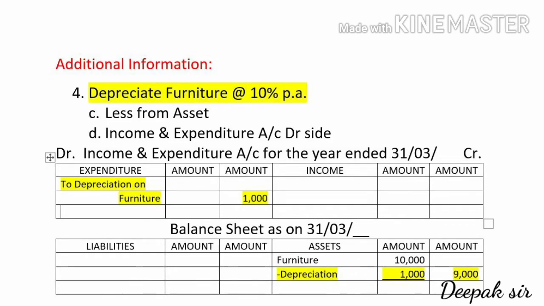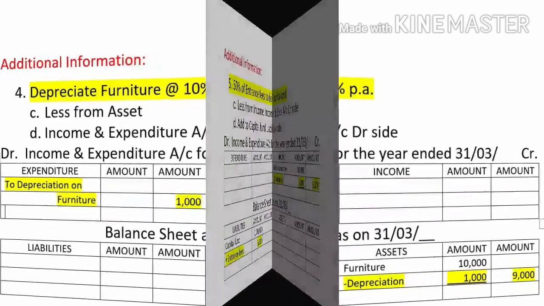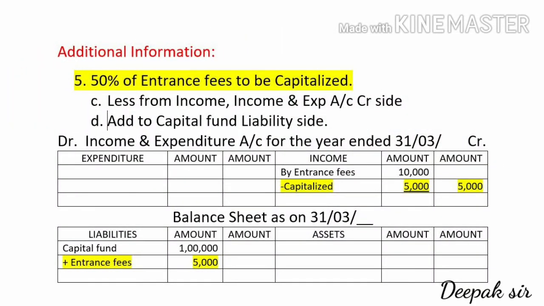And the last adjustment will be given as 50% of entrance fees to be capitalized. Now entrance fees will also be given on the receipt side of your receipt and payment account. Again I had taken an imaginary figure, I had taken for entrance fees, that is same amount I had taken 10,000.